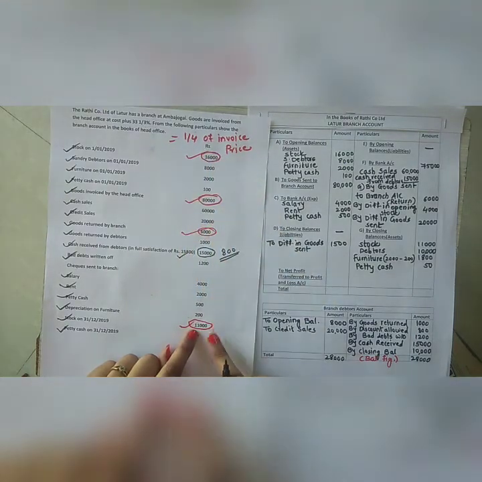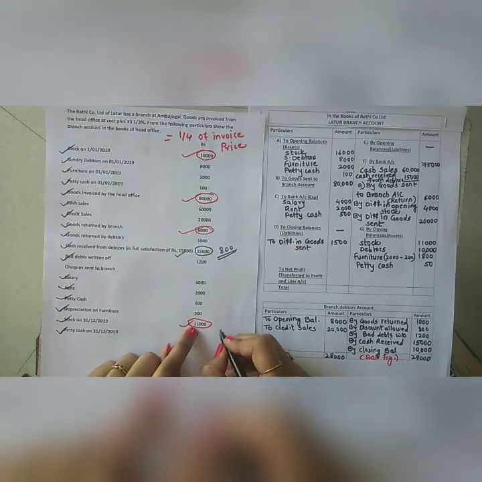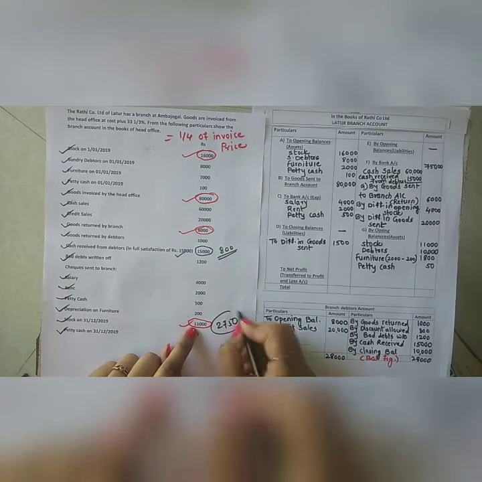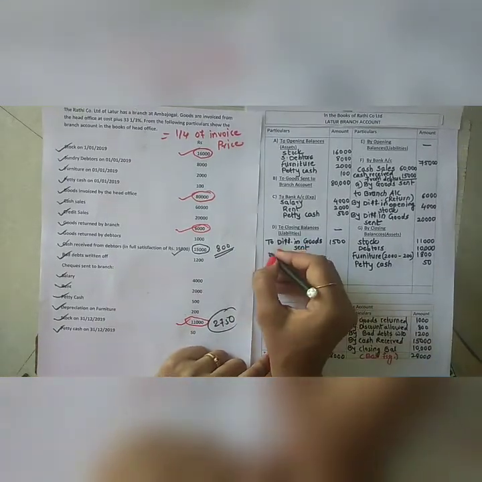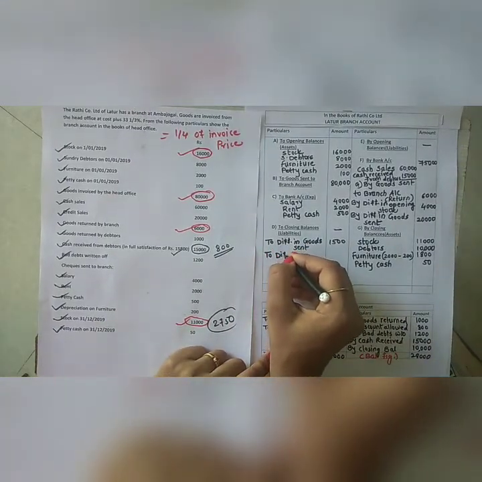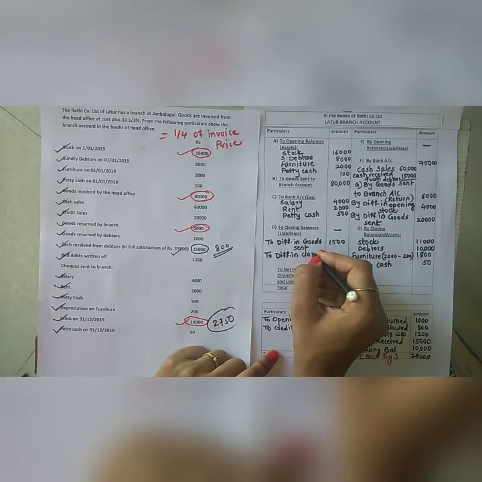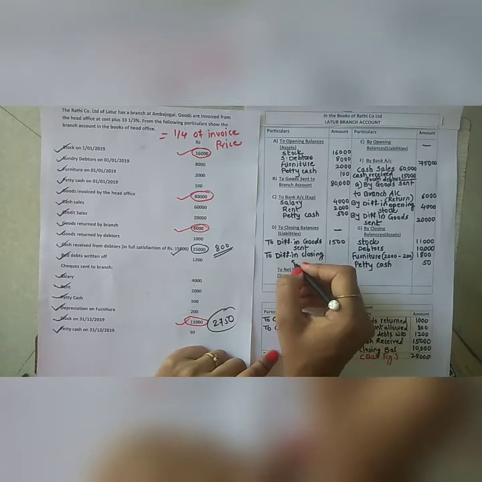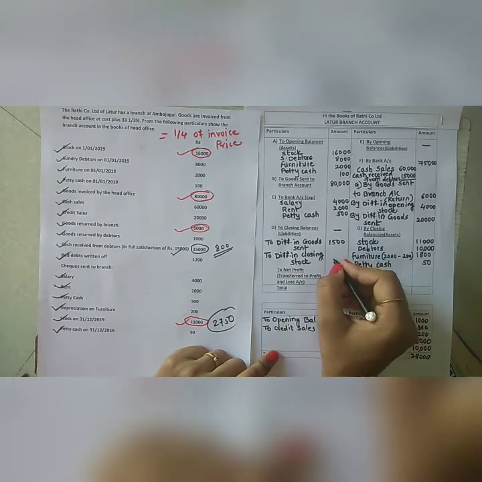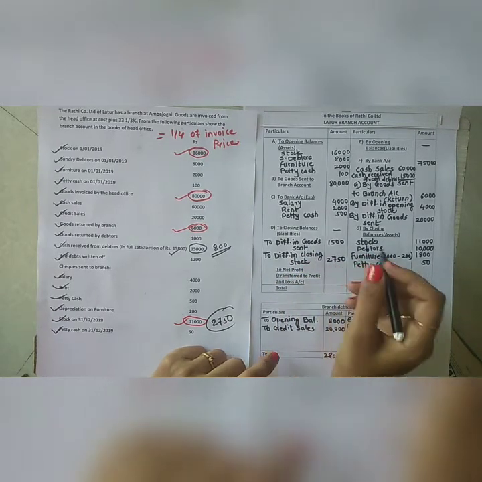Now the 1/4 loading comes to 2,750. So this loading we will write on the debit side to difference in closing stock. It comes to 2,750.